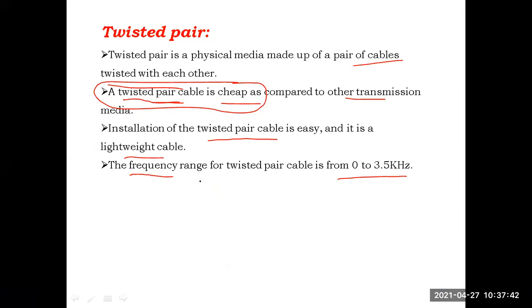Clear? So the frequency of the twisted pair cable is 0 to 3.5 kilohertz. That means from 0 cycles to 3,500 cycles it can complete. That is the frequency of the twisted pair cable.